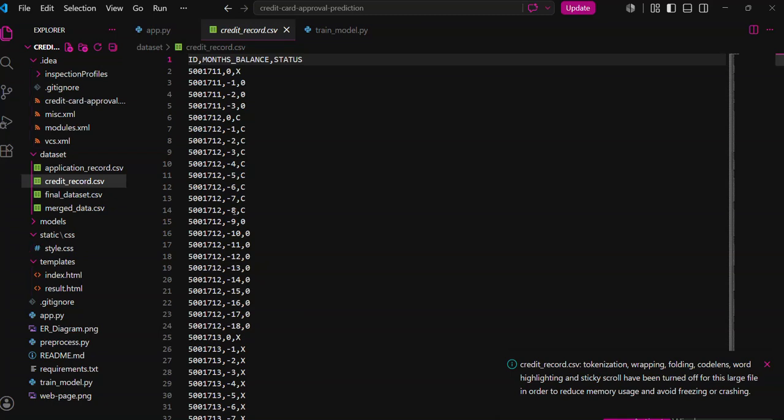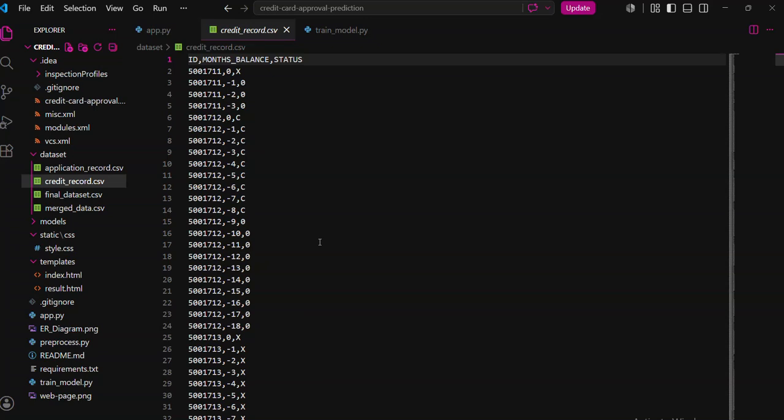During pre-processing, I checked missing values, checked duplicate records, merged the datasets, created the target column, and encoded categorical values. I split the dataset into training and testing datasets.